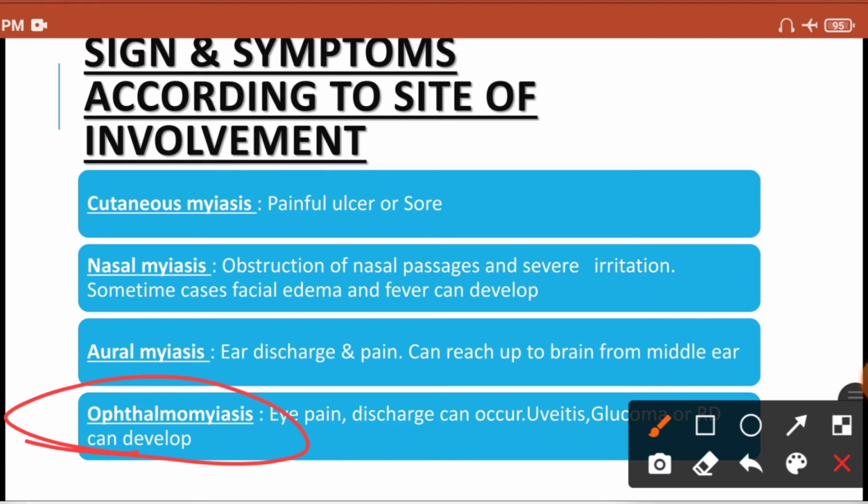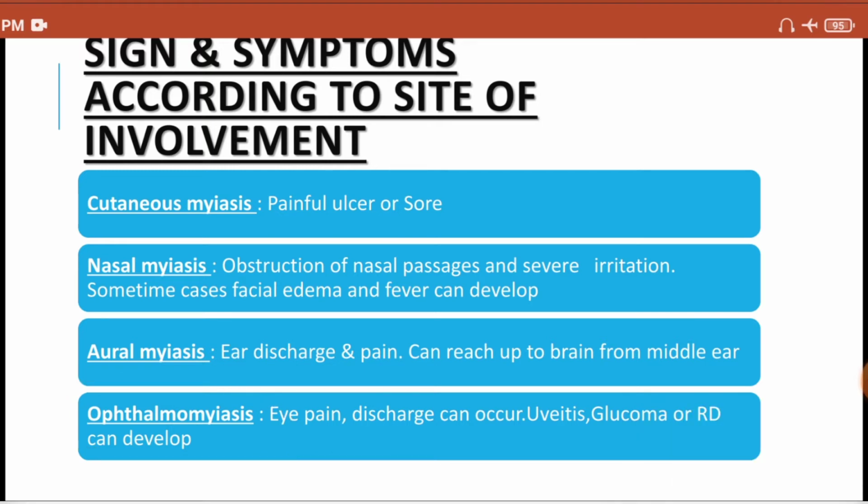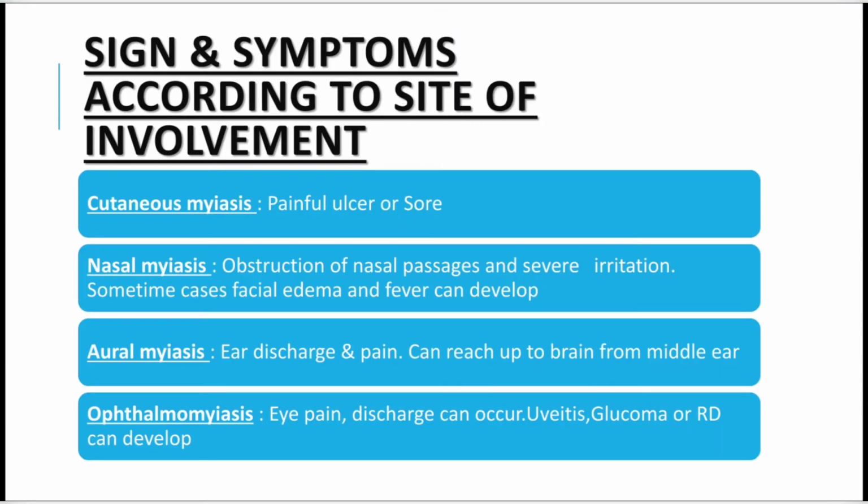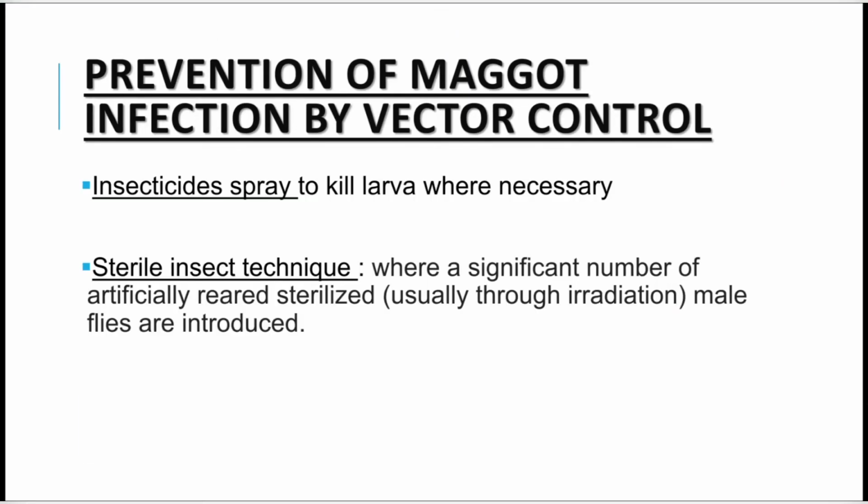Your eyes get infected and you can develop uveitis, glaucoma, or retinal detachment. So those are the four common classifications of myiasis and the clinical manifestation according to each. The classification is according to the site of involvement.